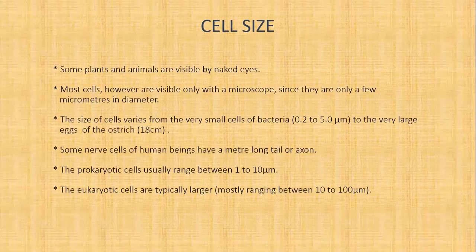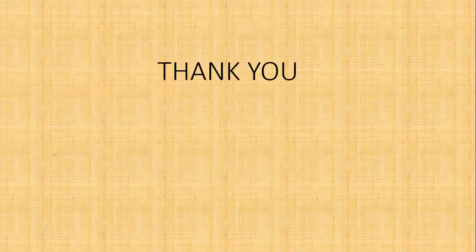The size of cells varies from the very small cells of bacteria, that is 0.2 to 5 micrometers, to the very large eggs of the ostrich, that is 18 centimeters. Some nerve cells of human beings have a meter-long tail or axon. The prokaryotic cells usually range between 1 to 10 micrometers, and the eukaryotic cells are typically larger, mostly ranging between 10 to 100 micrometers. Thank you.